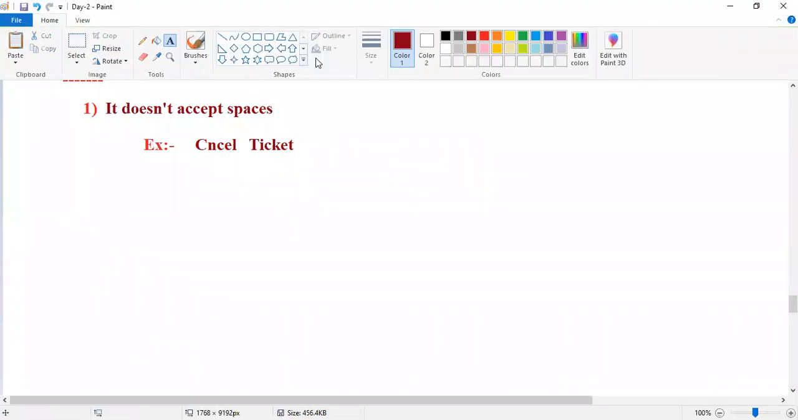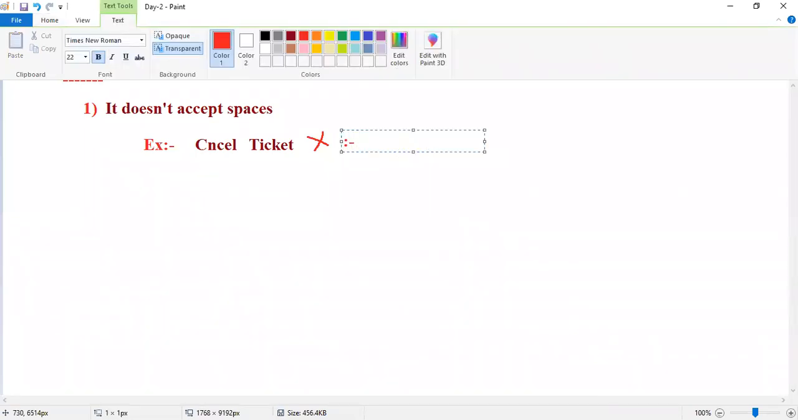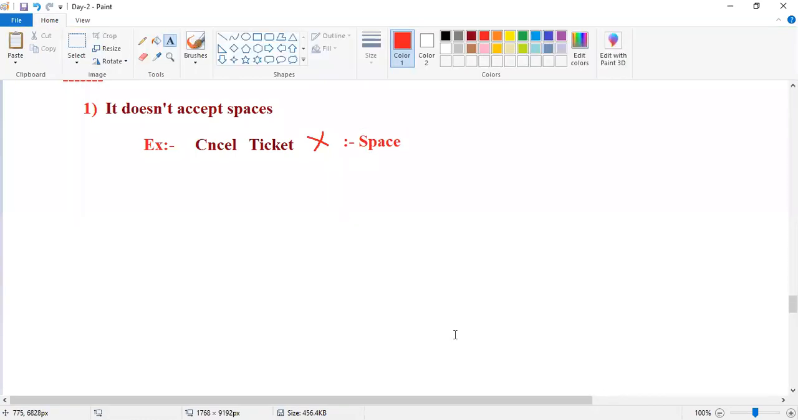Guys, now is it valid? You can take any name, that doesn't matter, but it is invalid. Why is it invalid? The reason is the space. It doesn't accept any space. Capital or small, your choice, you can use anything, no problem at all. But no spaces. That is the first rule. Remember, first rule.